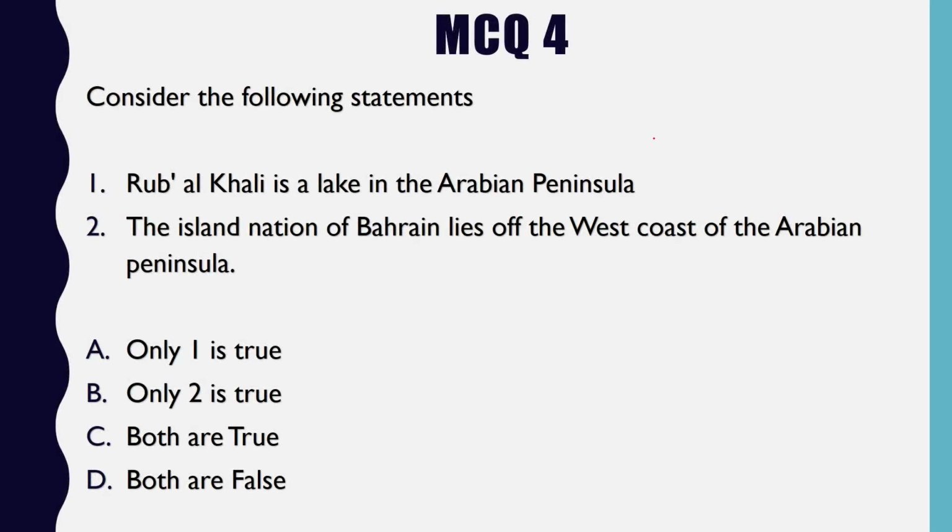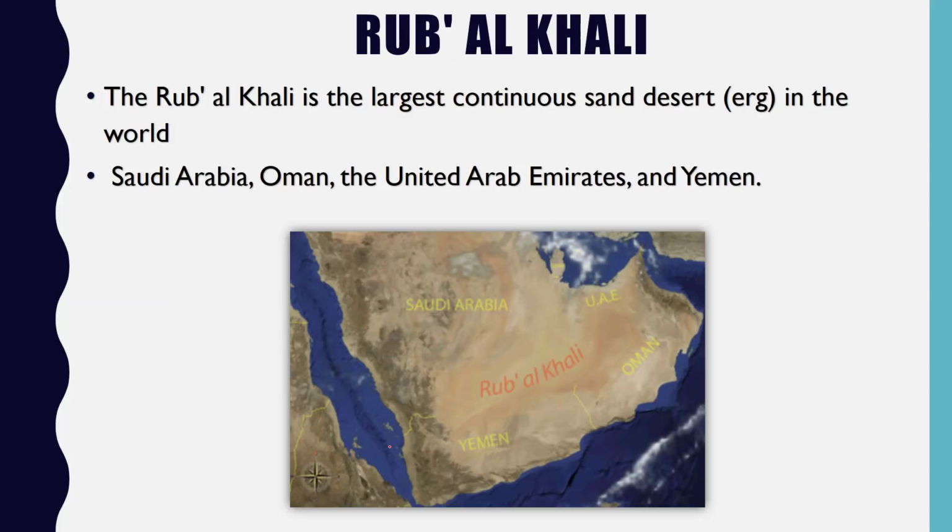So the first statement is incorrect. Rub al-Khali is not a lake. The second statement is incorrect as well about Bahrain's location. So our answer is D. Both are false.